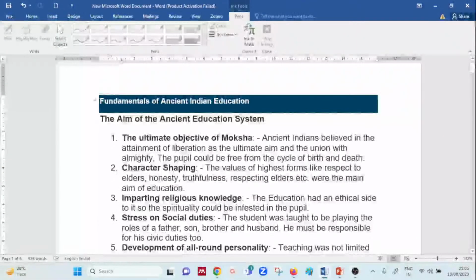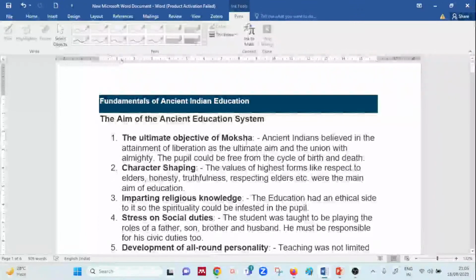So let's start with our first topic, that is the aim of ancient education system. When we talk about the ancient education system, let's understand what the idea or aim of the education system was. The main aim of education in ancient India was moksha, that is liberation, which was the ultimate aim, through which one could escape the cycle of death and birth.